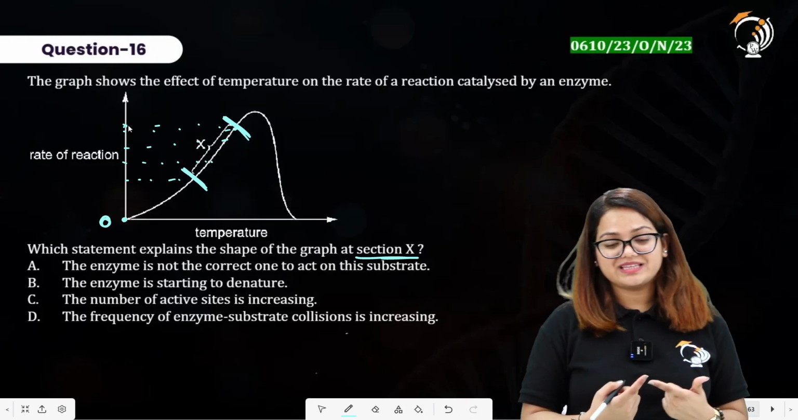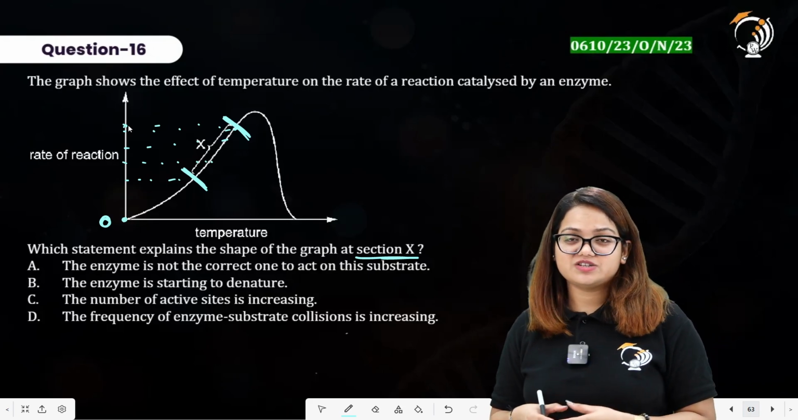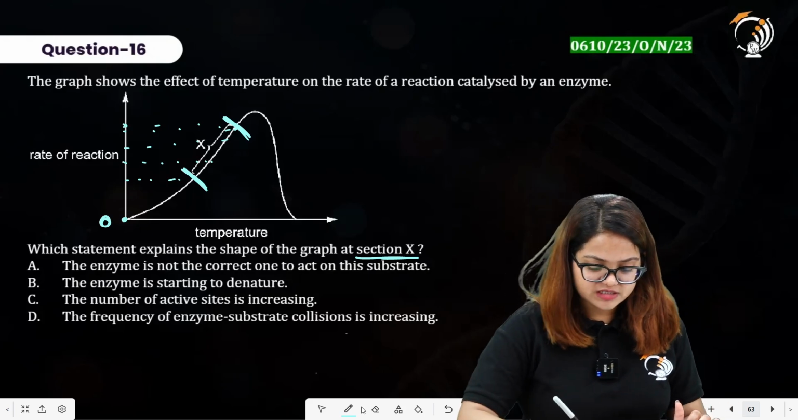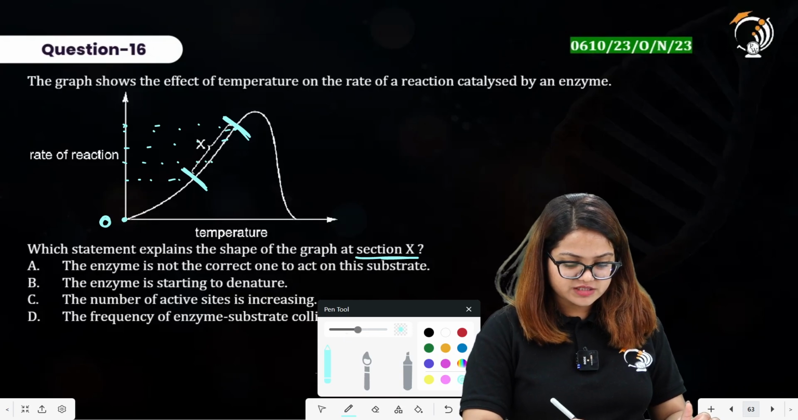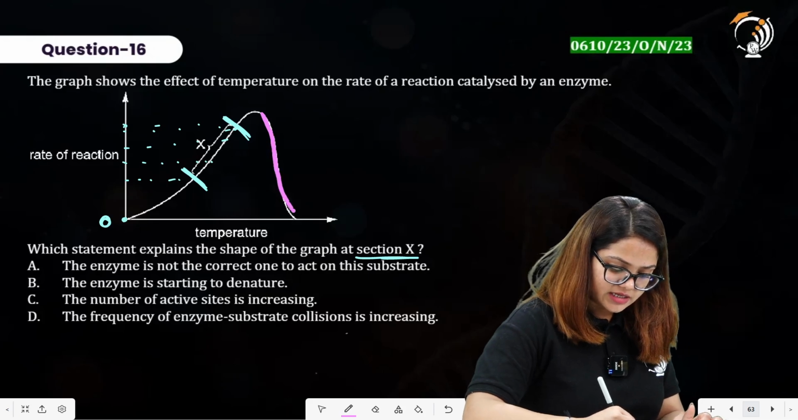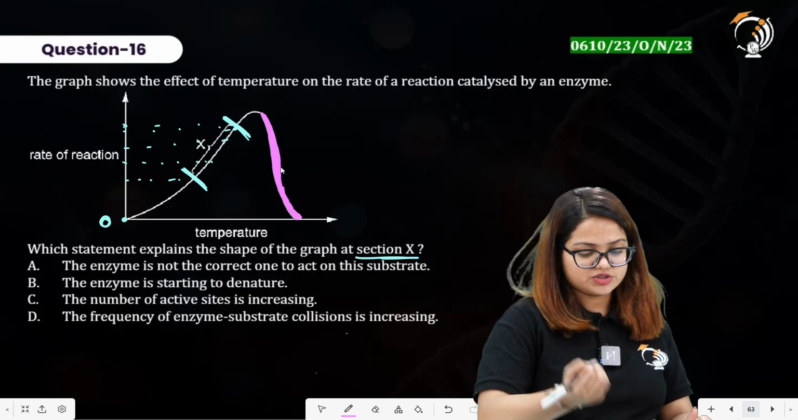The enzyme is starting to denature. This occurs when the enzymatic activity is decreasing, when the rate of reaction is decreasing on further increase in temperature, and this is not shown by X region over here, it is represented by this particular region. The enzyme activity is decreasing, or you can say the enzyme has started to denature.